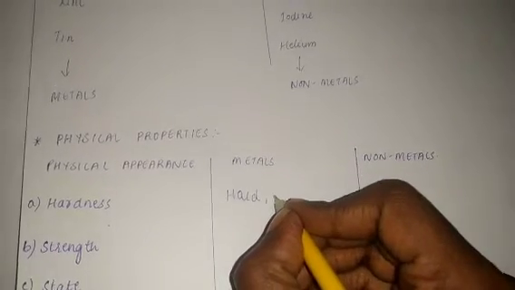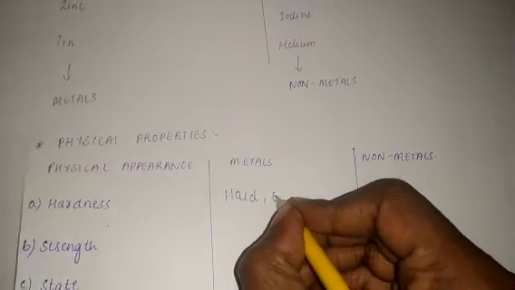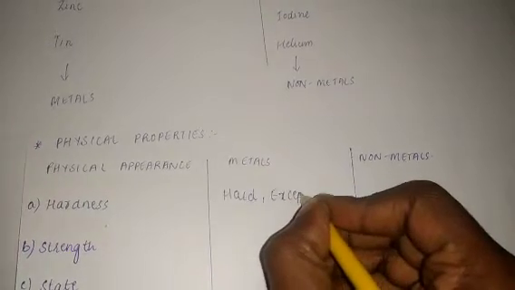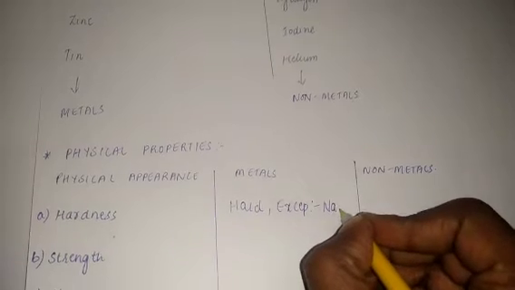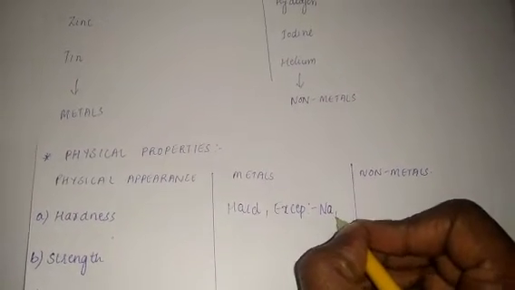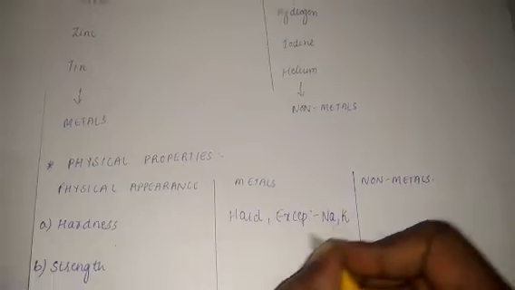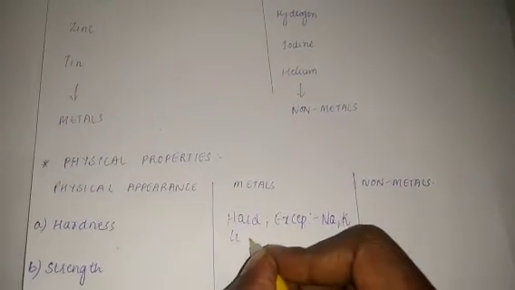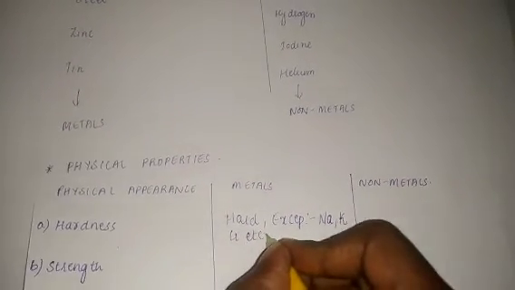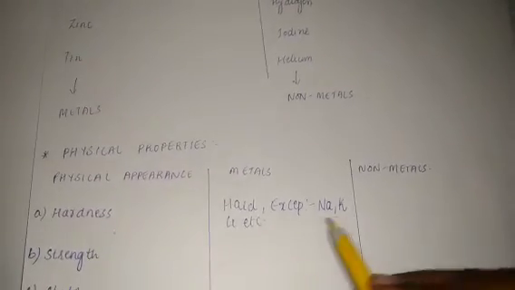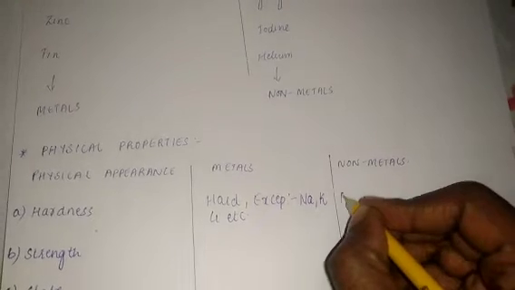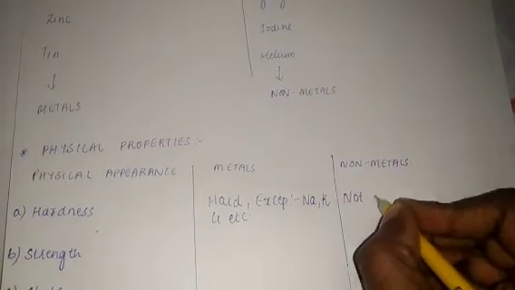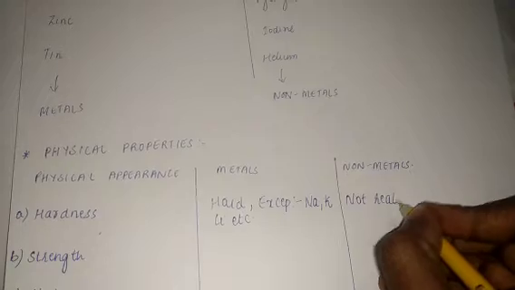There are a few exceptions like sodium, which is found in common salt, potassium, and lithium, and there are a few more that we will see later. They are not really very hard.